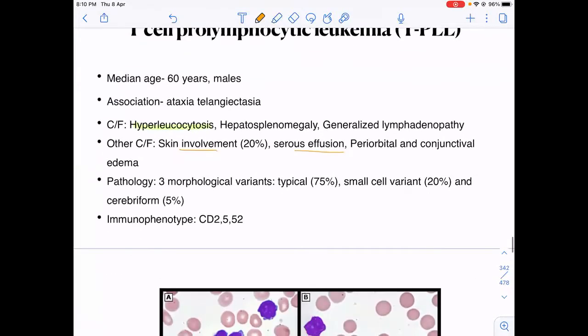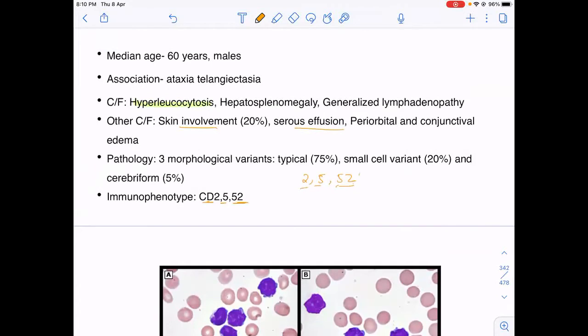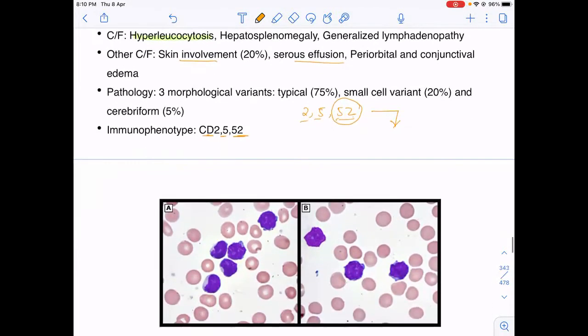Then the immunophenotype is CD2, CD5, and CD52 positive. This you should remember, CD2, CD5, and CD52. Very easy to remember, right? Why is this immunophenotype important? Because there is a monoclonal antibody against CD52. Do you know the name?